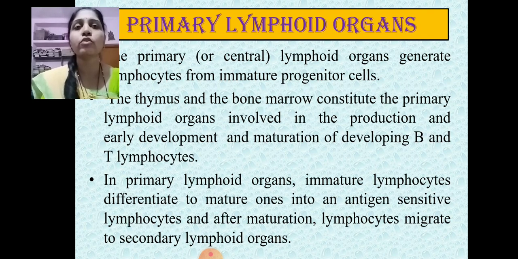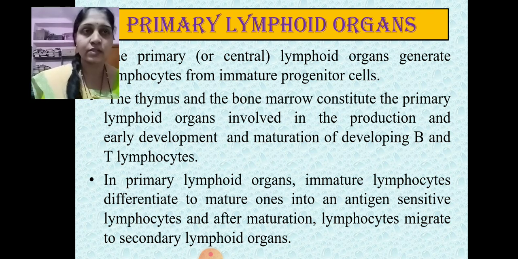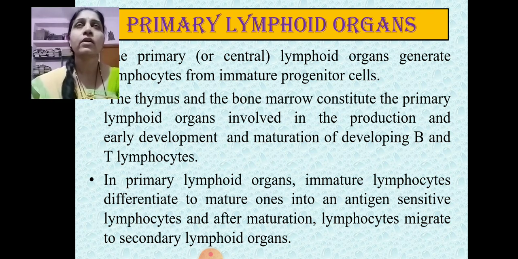Now we switch over to the primary lymphoid organs. The lymphoid organs, which are part of the lymphatic system, are divided into primary and secondary lymphoid organs. The basis for this division is that the process of developing immune cells starts within the primary lymphoid organs. That means the process of generating immune cells starts within the primary lymphoid organs.